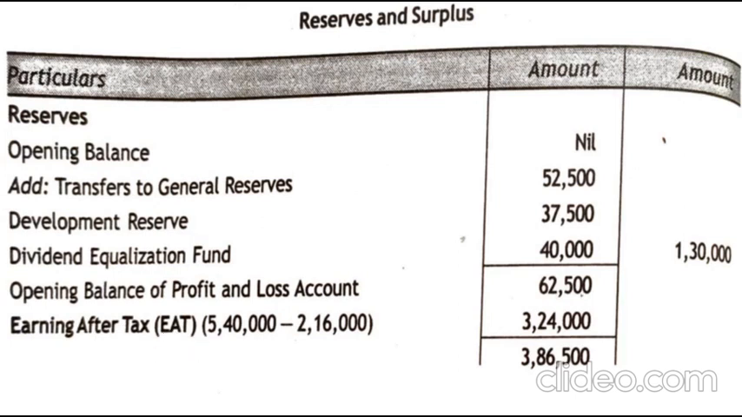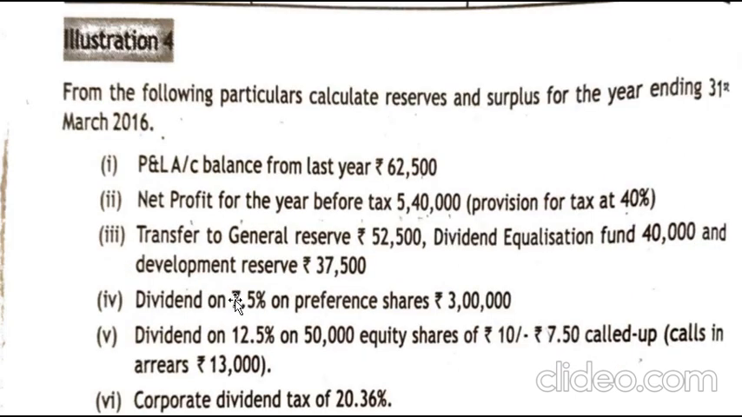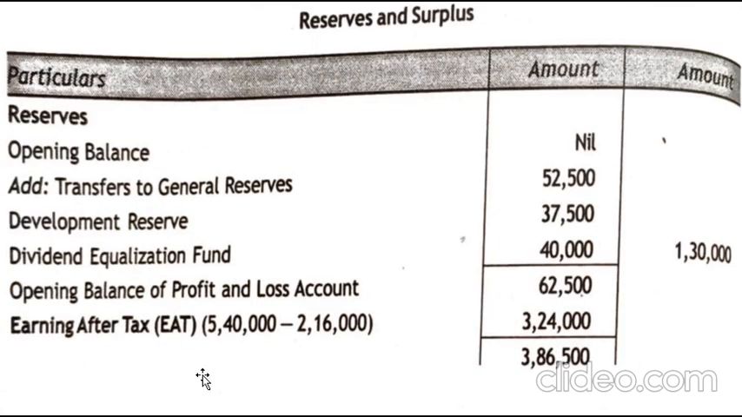The other information given in the question is the net profit for the year before taxes, 5,40,000, and provision for tax at 40%. As this profit is earned for the current period, 5,40,000 into 40% will give you 2,16,000, which is the provision we are supposed to make. So 5,40,000 minus 2,16,000.